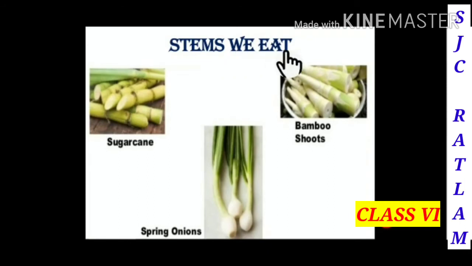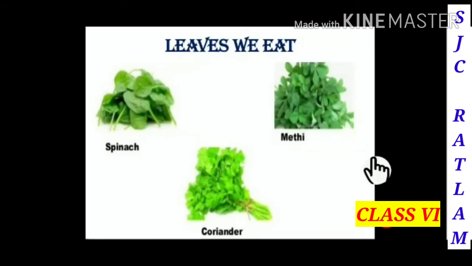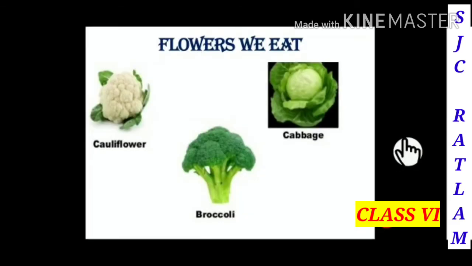Stems we eat. Sugarcane is a stem that can be eaten, as are bamboo shoots and spring onions. Leaves we eat. The leaves that can be eaten are spinach, methi and coriander. Flowers we eat. The flowers which we can eat are cauliflower, cabbage and broccoli.